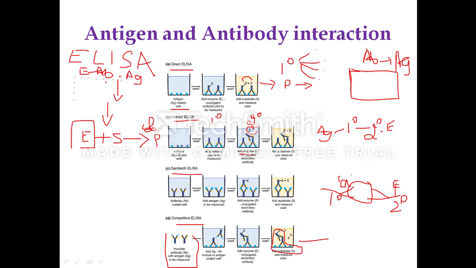So ELISA is a very important technique. It is used in diagnosis of various infectious diseases. ELISA is used in the detection of HIV also. Like that, many other infectious diseases can be identified using ELISA if you have the antiserum for the specific antigen.